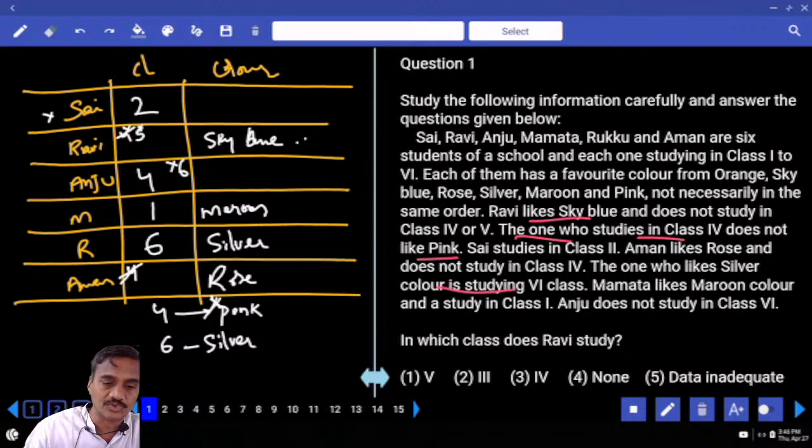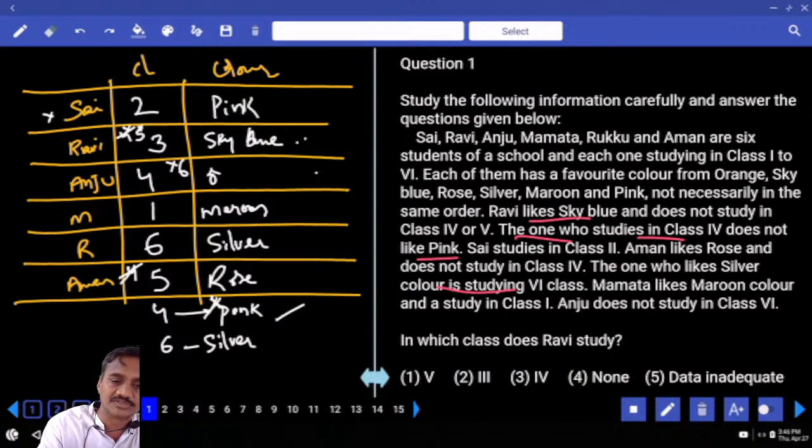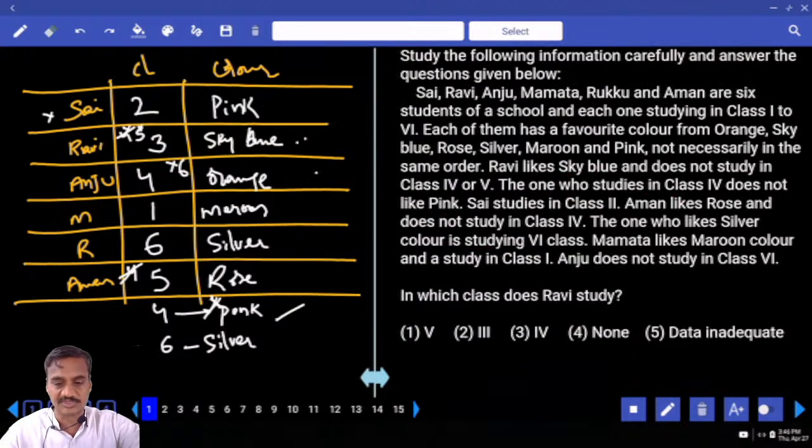Then 2, 1, 4, 6 are fixed. 5 cannot be Ravi, hence Aman must be 5th class. And if Aman is 5th class, Ravi is 3rd class. The one who is studying in 4th class does not like pink, so pink cannot be here, pink is here. Now if pink is here, orange is here. Now this is about question numbers 1 to 4.